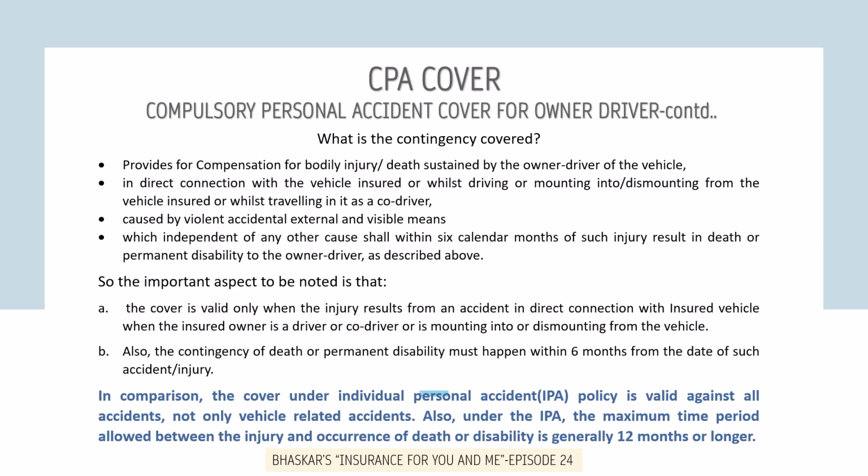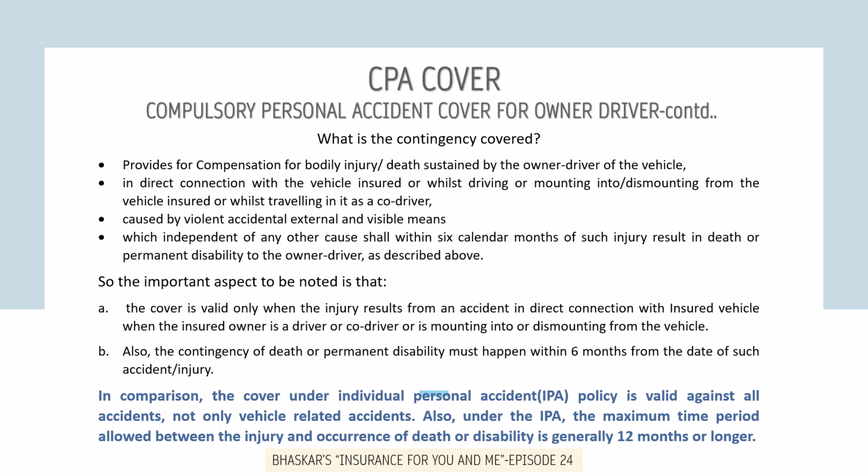And it should be sustained in direct connection with the vehicle insured or while driving or mounting into or dismounting from the vehicle insured or while traveling in it as a co-driver, and it should have been caused by violent, accidental, external and visible means. The injury should be independent of any other cause and shall within 6 calendar months of such injury result in death or permanent disability to the owner driver.